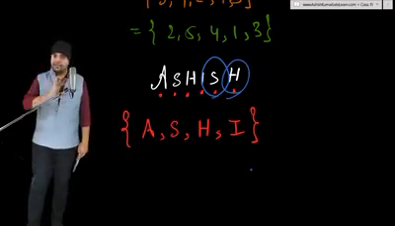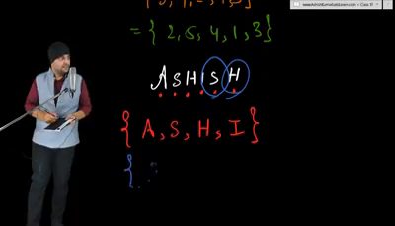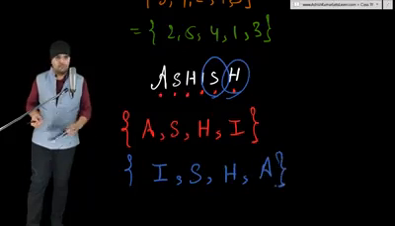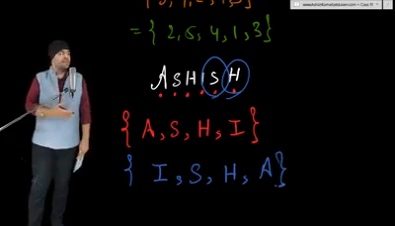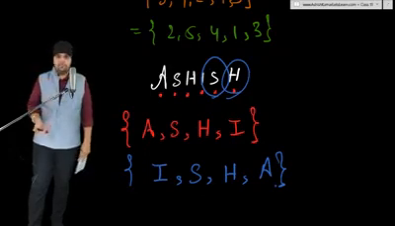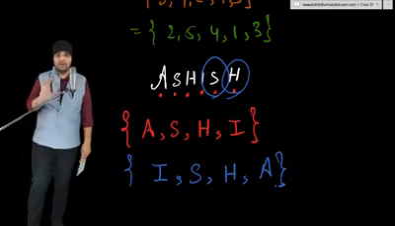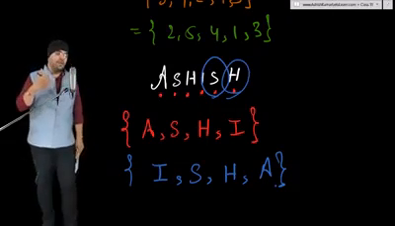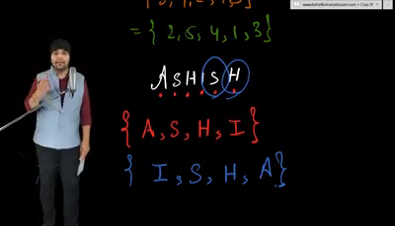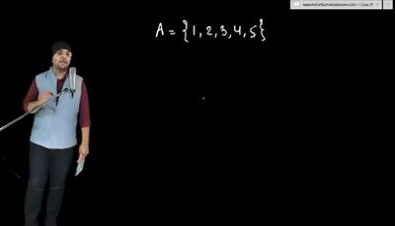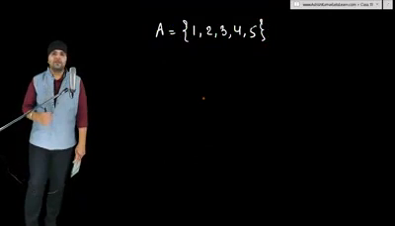Order doesn't matter. You can write this set like this: I, S, H, A, or whatever. I, S, H, A represents the same thing. That represents the same letters in my name, the set of letters in my name, right? So two most important points about roster form are: order doesn't matter and repetition of elements is not allowed. Remember that. Let's discuss the set builder form of this set, the set of first 5 natural numbers.